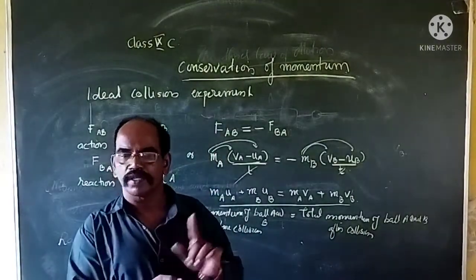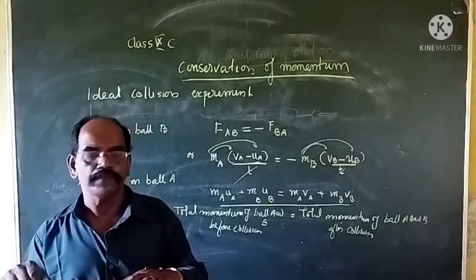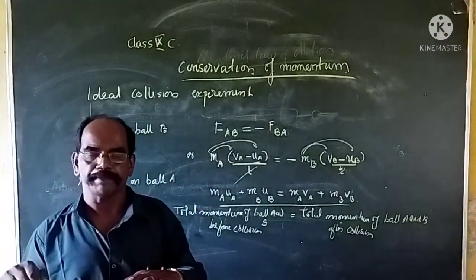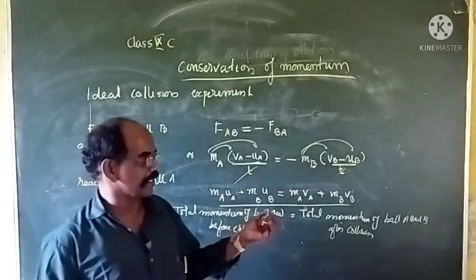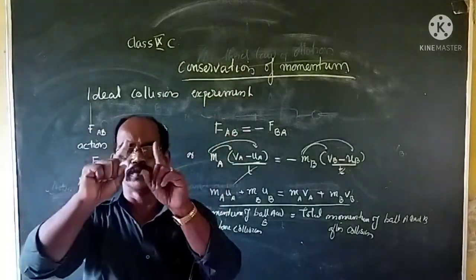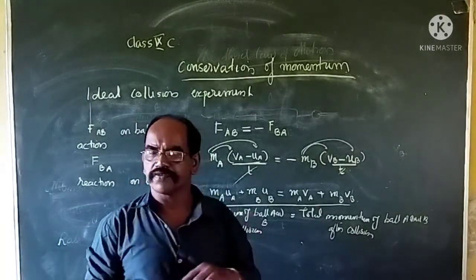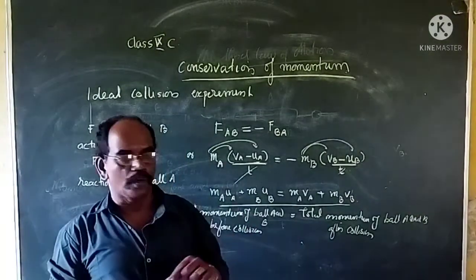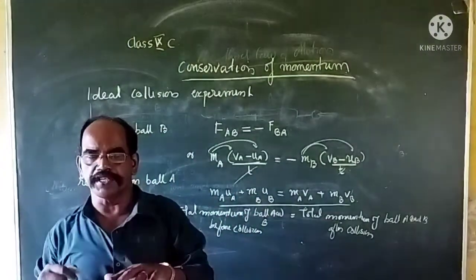This is known as the law of conservation of momentum. In other words, the total momentum of two objects is unchanged, or conserved, by the collision.